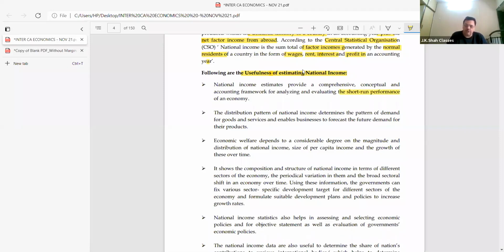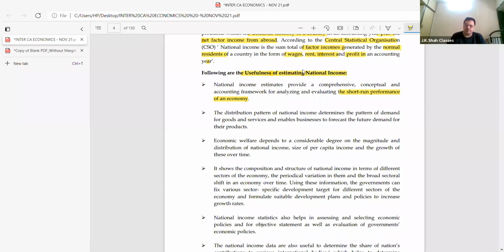Mind you, short-run performance of an economy. When I say short-run, beta, I mean 1 year. We calculate national income on a yearly basis. So beta, every year what growth we have got, how do I come to know on the basis of national income? The best understanding is, beta, as a person's growth we come to know with his income, a country's growth we come to know with its national income.